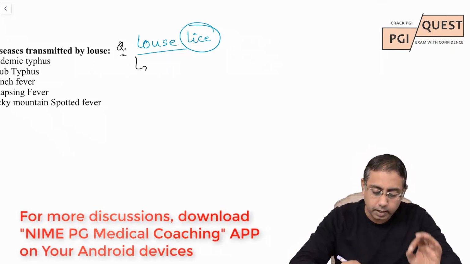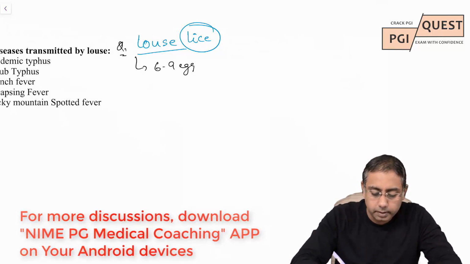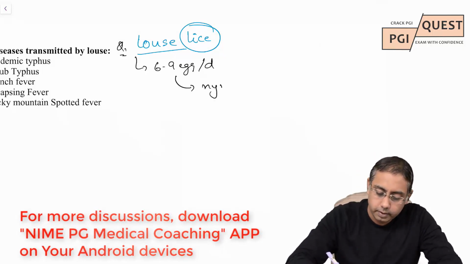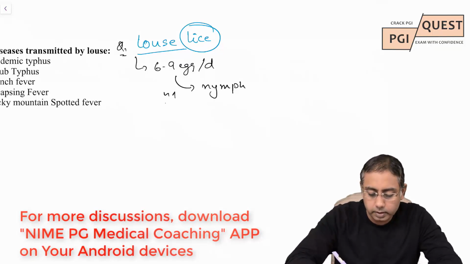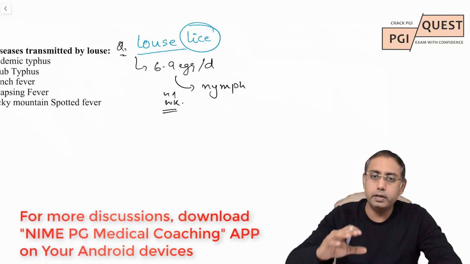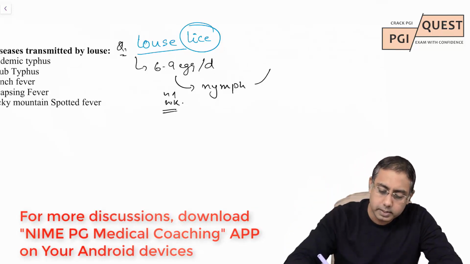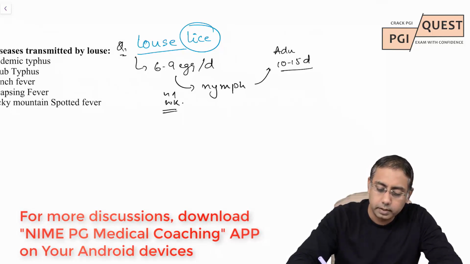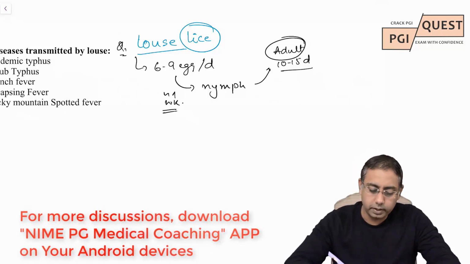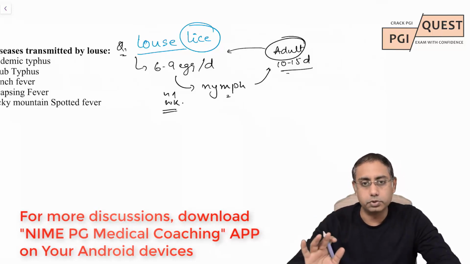So let me just have a hang on the features. Please remember that louse lays 6 to 9 eggs per day. These eggs hatch to form a nymph in approximately 1 week. In a period of 6 to 7 days, they become a nymph. Nymph would form an adult in the next 10 to 15 days. Usually in louse, all the forms are infective, like the nymph form or the adult forms, and adult will again lay the eggs and the cycle goes on.